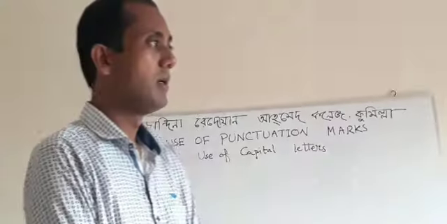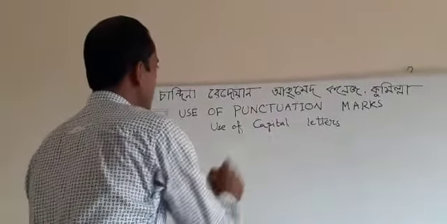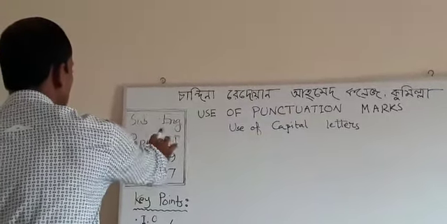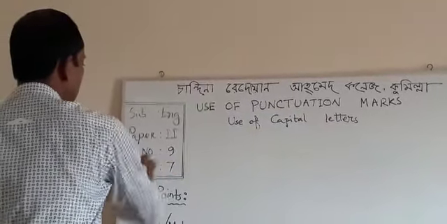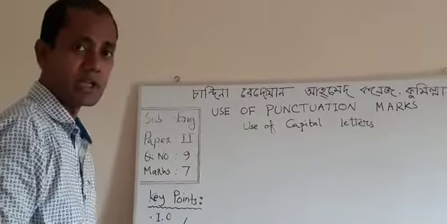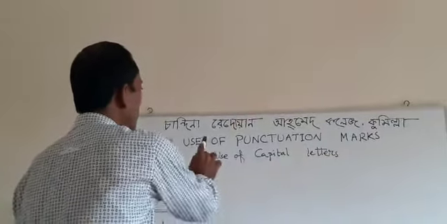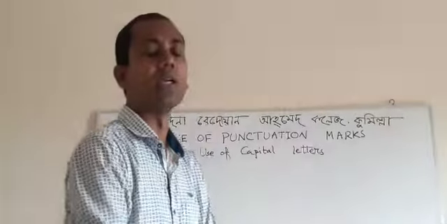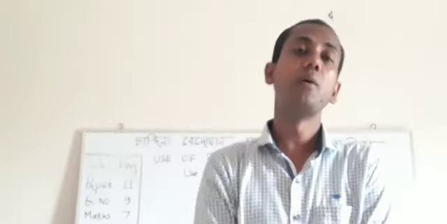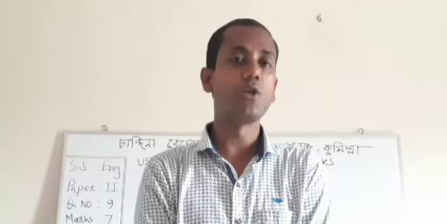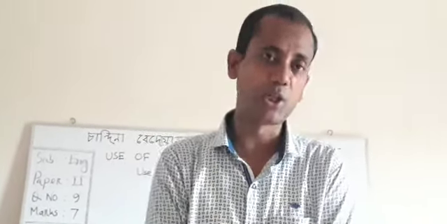However, dear students, today I will deal with use of punctuation marks. The item is included in English paper 2, question number 9, and the test item carries 7 marks as per the revised syllabus. You know that the word punctuation comes from the Latin word punctum, which means point, and punctuation marks means যতি চিহ্ন, বিরাম চিহ্ন অথবা ছেদ চিহ্ন.